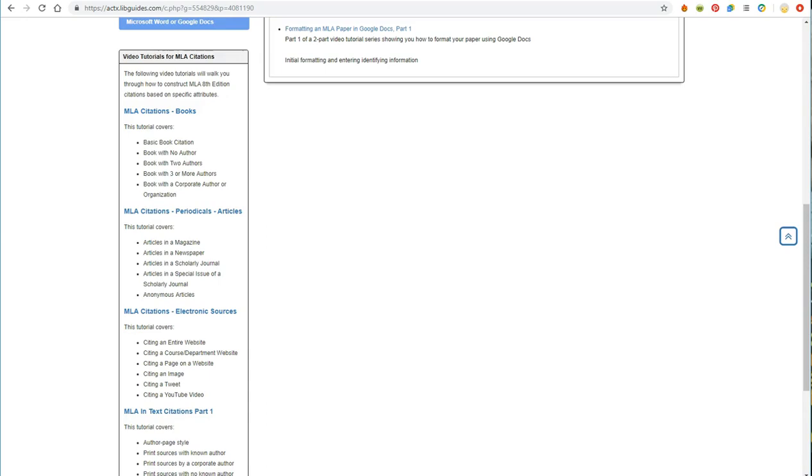Citations are specific to the different type of source that you are using. Since using Google Advanced would get you an online resource, for the MLA citations, I might watch the electronic sources video on how to cite the entire website, a course or department website, a page on the website, or any other electronic medium that you might be using when you're using Google Advanced.